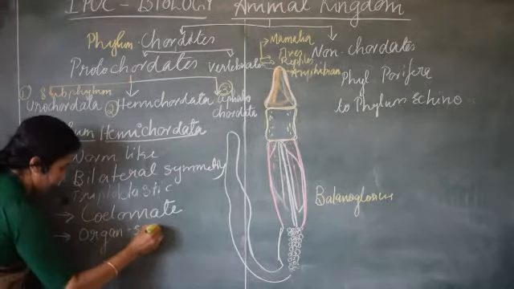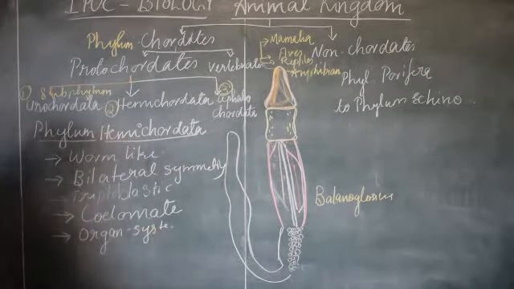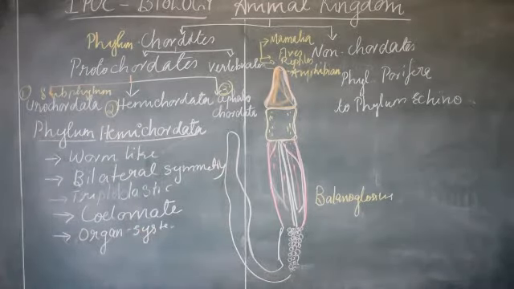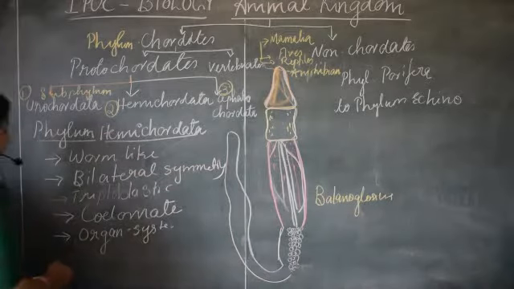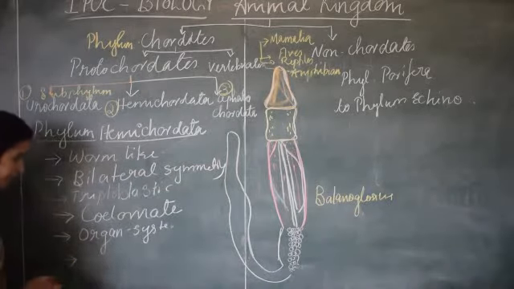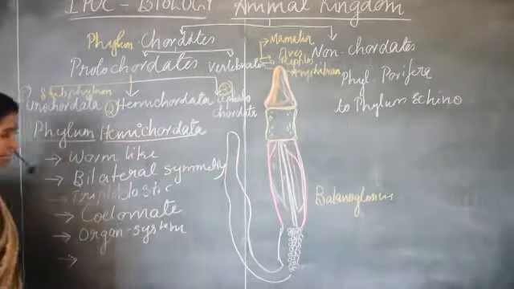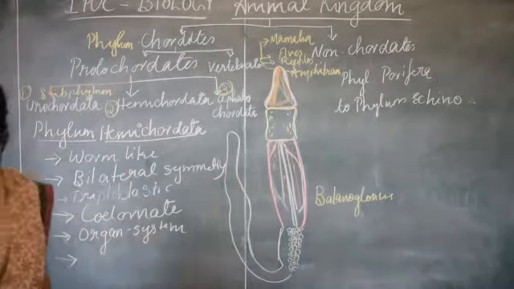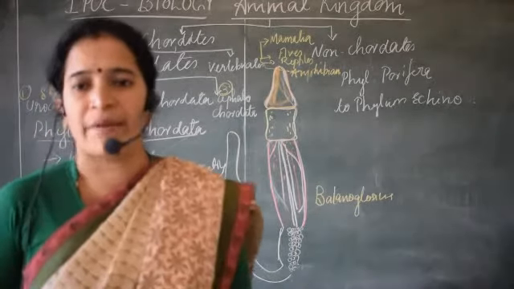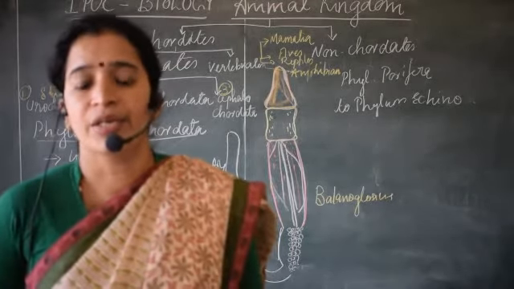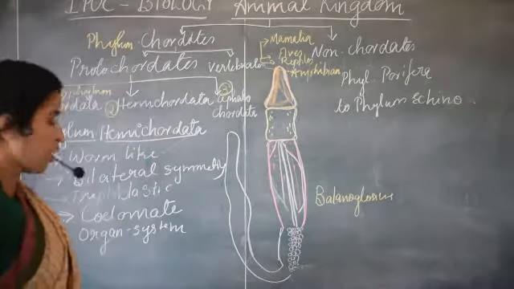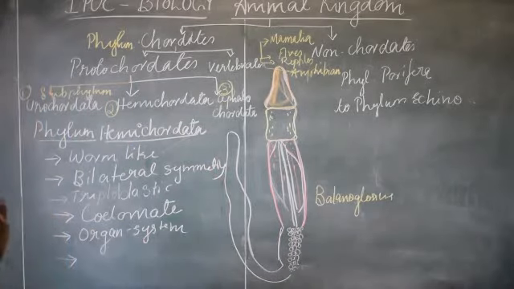They are an advanced group. So which phylum do they come under? They come under the chordates, right? So obviously they have the organ system level of organization. Then what other features does it have? So main features are bilateral symmetry, triploblastic, organ system level of organization.